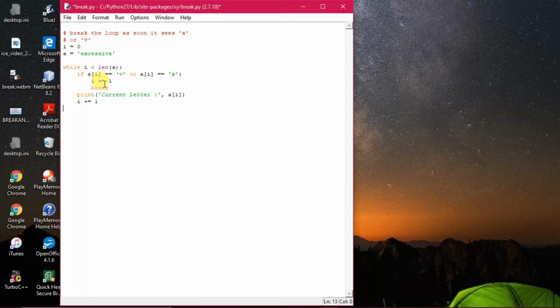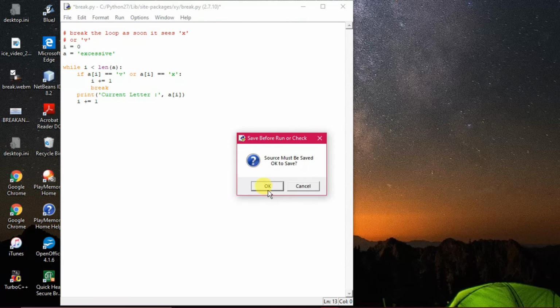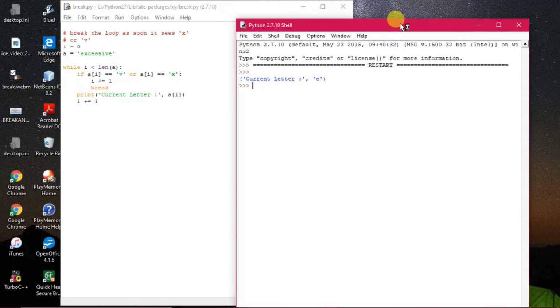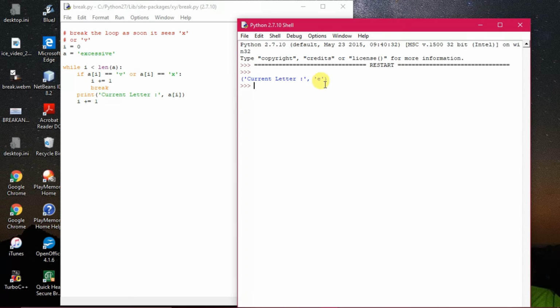Now this is the loop structure, and you can see the condition has been given. Wherever V or X is encountered, the control will be sent outside the loop, otherwise it will continue. So I'm executing this program. See the nature of the output of this particular program. Now you see, current letter is E. After that nothing has been printed. Why? Because the control has come outside the loop.